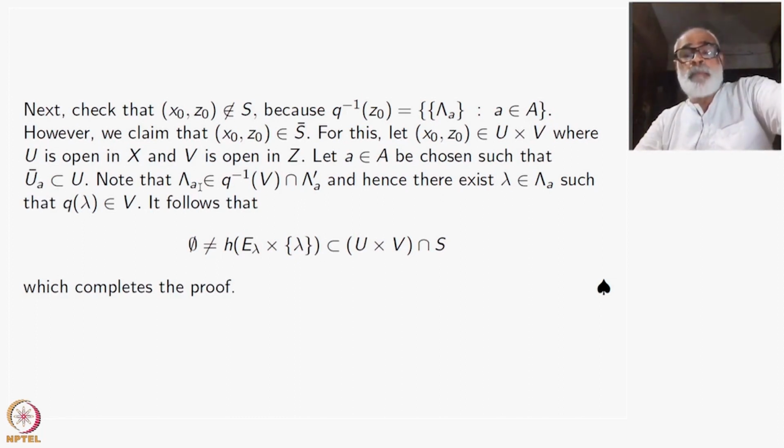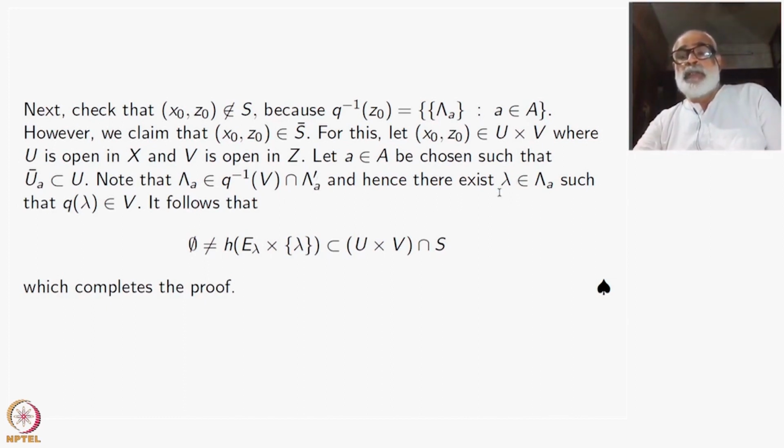Note that this lambda A is in Q inverse of V intersection with lambda A prime. The top thing will be there because Z naught is inside V. So Q inverse of V will have this lambda A prime, lambda A itself, which is in lambda A prime.